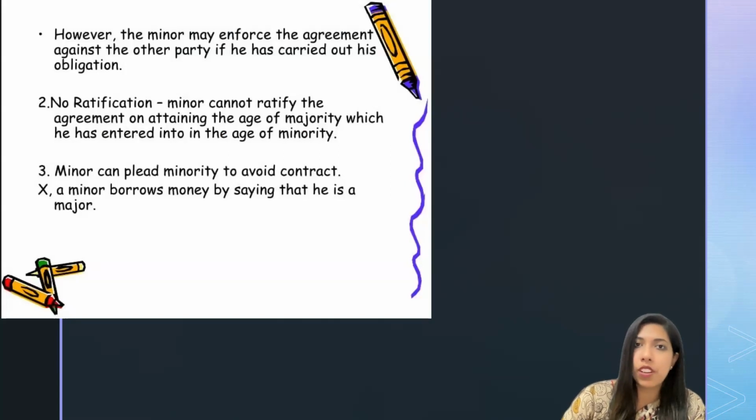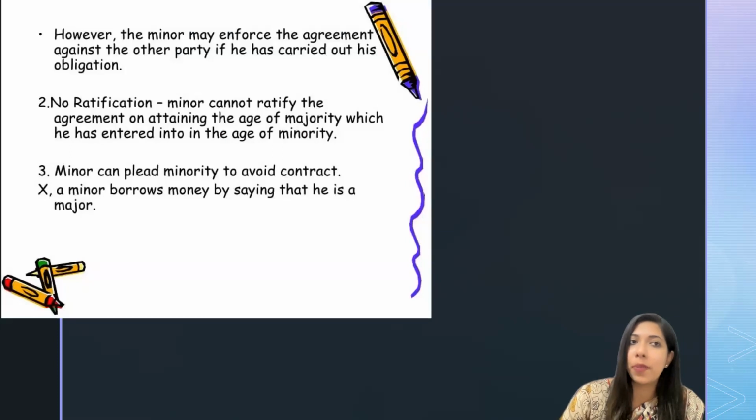So the first rule was regarding the landmark case law, and the second rule is regarding no rectification. A minor is not supposed to rectify the agreement. That means a minor cannot rectify the agreement on attaining the age of majority. He cannot say that, okay, now I'm major, I want to rectify the agreement. It is not possible. And the third point is that a minor can plead minority to avoid a contract.